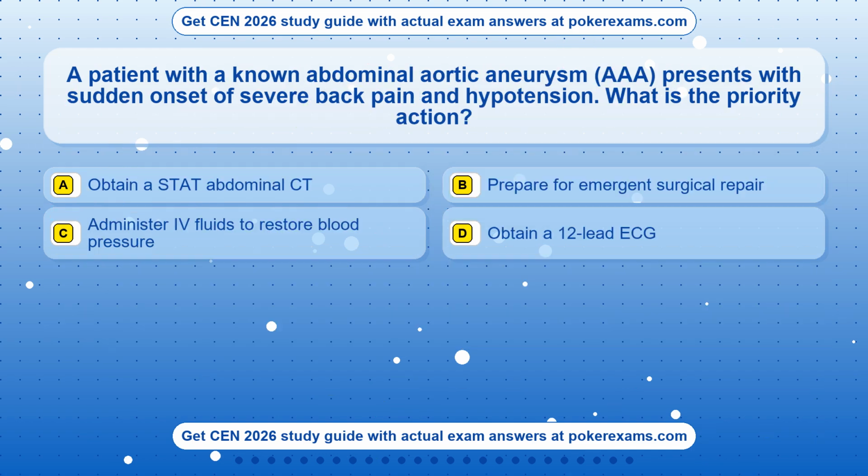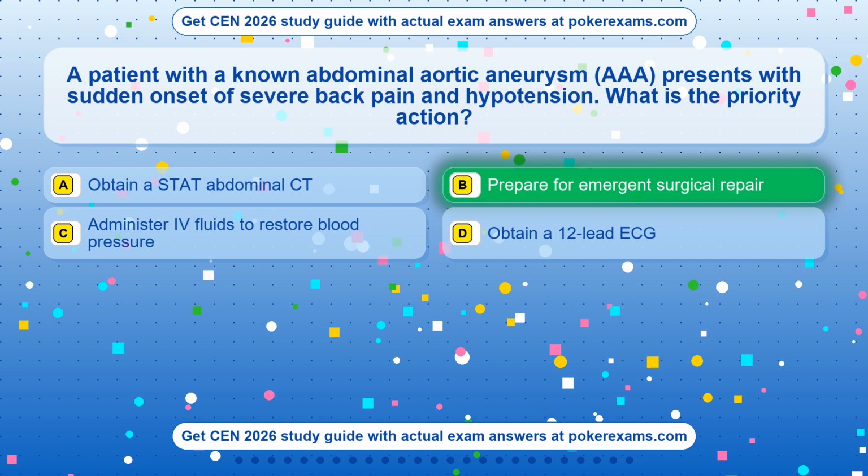Question 13. A patient with a known abdominal aortic aneurysm, AAA, presents with sudden onset of severe back pain and hypotension. What is the priority action? Option A, obtain a stat abdominal CT. Option B, prepare for emergent surgical repair. Option C, administer IV fluids to restore blood pressure. Option D, obtain a 12-lead ECG. The correct answer is option B.